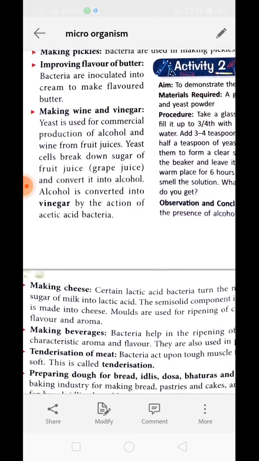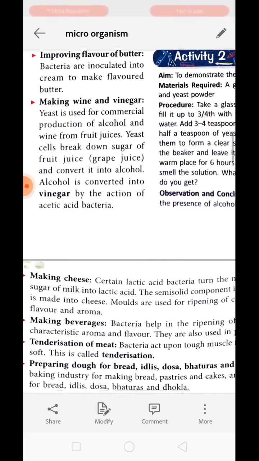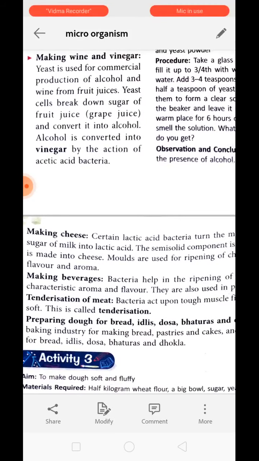Okay, next is making wine and vinegar. Yeast is used for commercial production of alcohol. We have learned that yeast performs anaerobic respiration. It means it does not require oxygen, and by the process of fermentation it converts sugar molecules into alcohol.